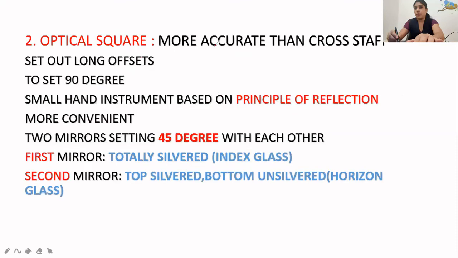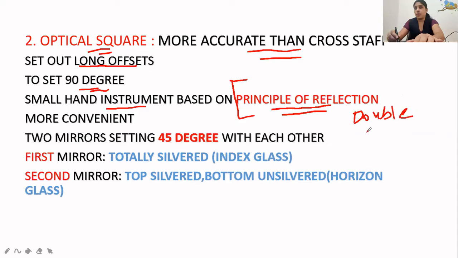Next is the optical square. This is more accurate than the cross staff. This is also for setting out 90 degrees and it is used for setting out long offsets. It is a small instrument and it is based on the principle of reflection. In the last MCQ video we referred to this: what principle of reflection is used in the optical square? Double reflection is used here. You can refer to the last video. Double reflection is a most important question.